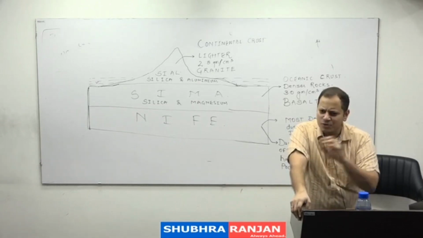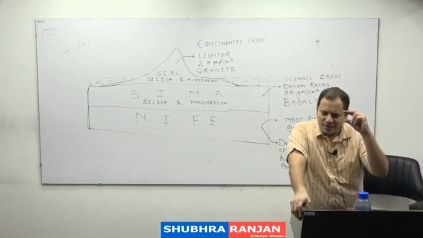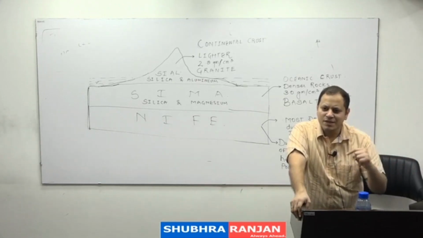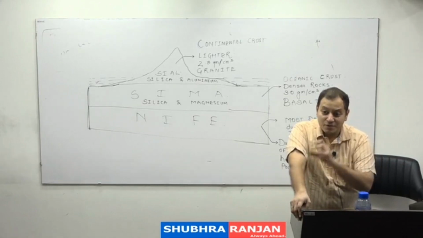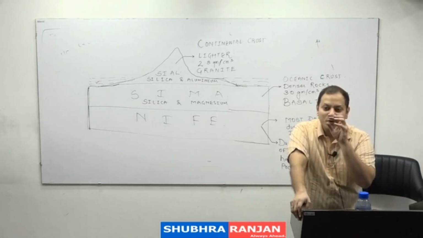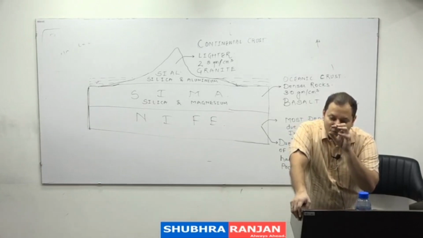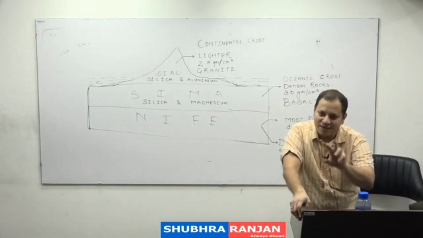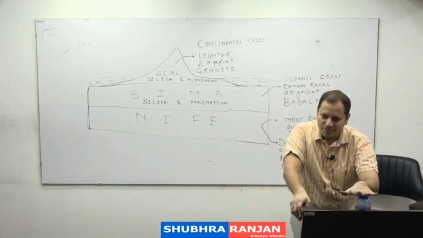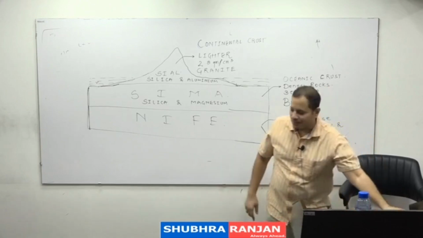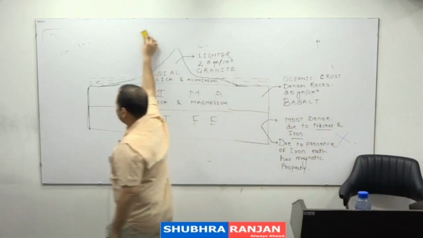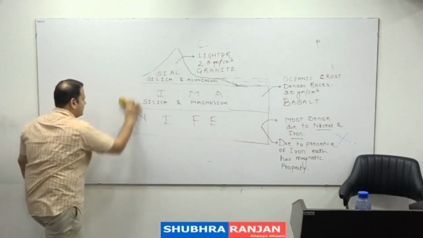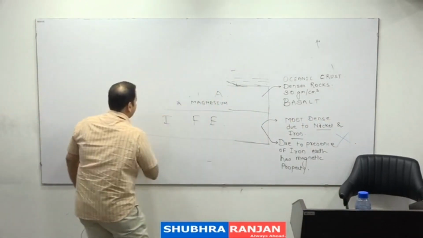Below 200 kilometers there is nothing. The thickness of the crust is 30 kilometers. The thickness of the mantle is from 30 to 2900 kilometers. It means from volcanoes the maximum you can learn is the upper mantle, and that is what we have called the asthenosphere. That we will do in the next lecture. Now open the map of North America.